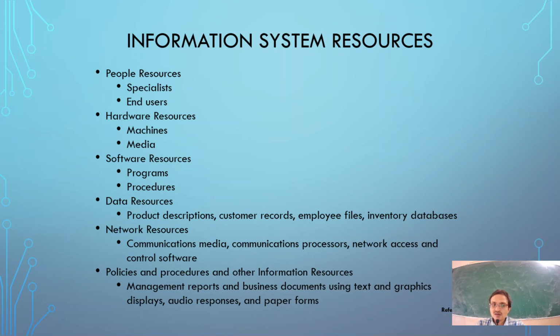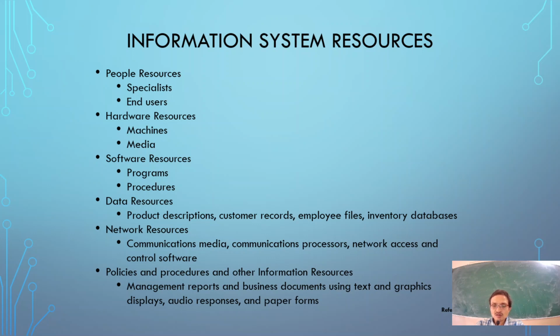Next, the policies and procedures or other types of information resources include certain reports. It may belong to management or government, or it may relate to any other policy matter. So mainly management reports and business documents, mainly text documents.